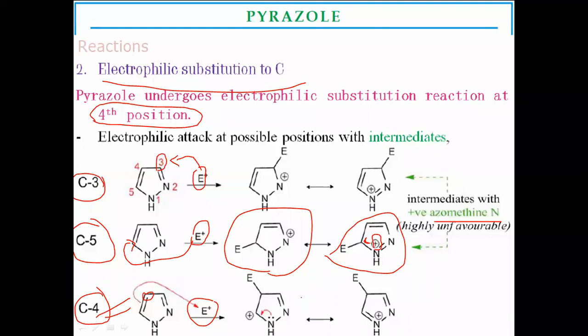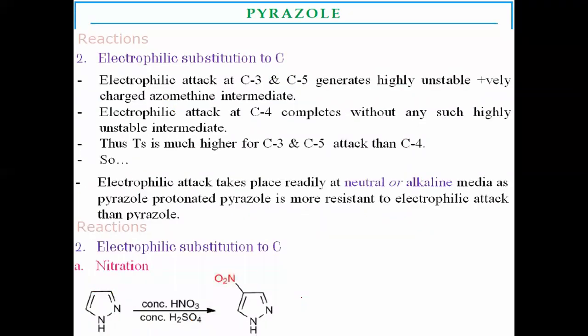That's why electrophilic substitution occurs at the fourth position on pyrazole, rather than at 3 and 5. In 3 and 5, the nitrogen bears a positive charge as an azomethinium intermediate, which is the least stable and has fewer resonance structures compared to the C4 substituted electrophile. That's why the fourth position is the favorable position.